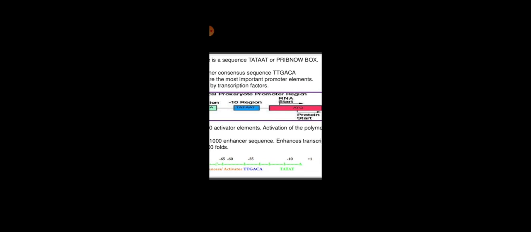Enhancers, these sequences enhance transcription by 100 to 200 fold. Here you can see from minus 200 to minus 65 to minus 60 to minus 35. Here you have the enhancers or activators. On the minus 35 you have the TTGACA region, and then at minus 10 you have the TATAAT, the terminal region of the gene.